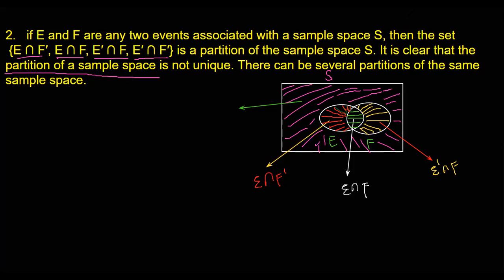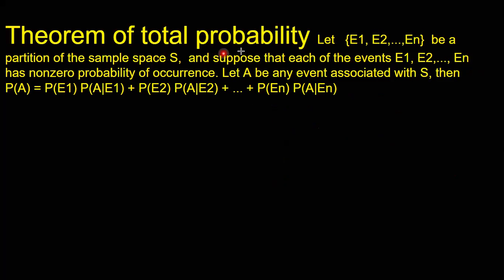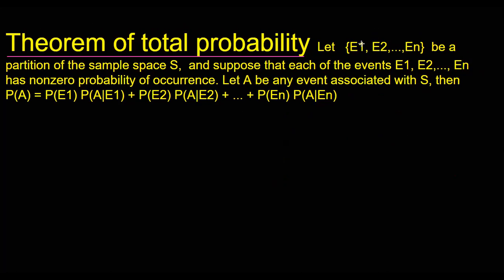So we understood now what the partition of sample space means, right? Now we will continue our discussion with the theorem of total probability. To discuss the theorem of total probability, this is also an important theorem. Now, let E1 to En be the partition of the sample space, which we have already understood. Our sample space is divided into n parts.